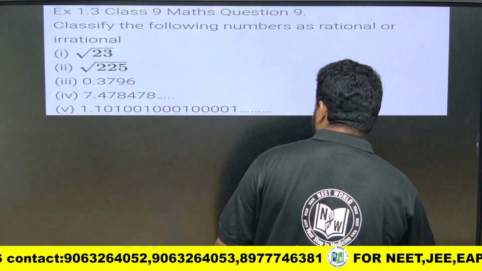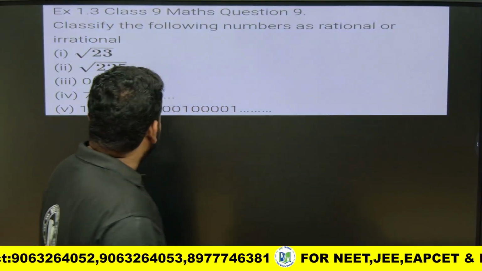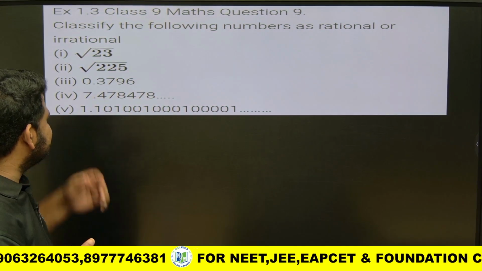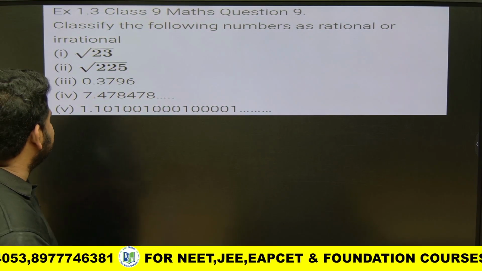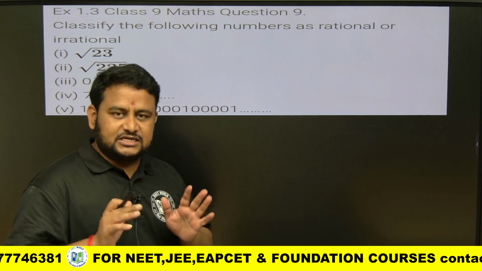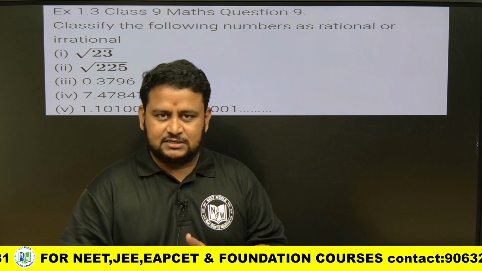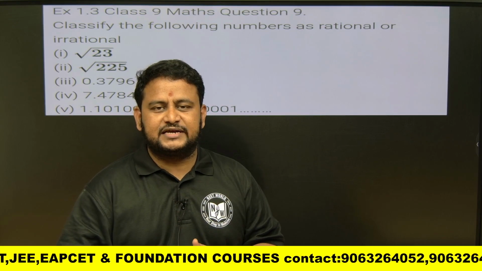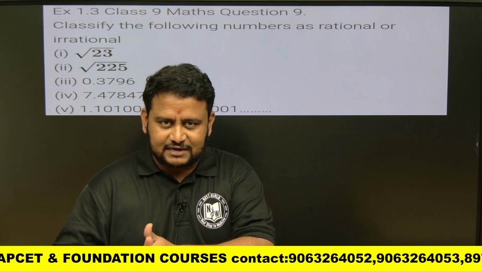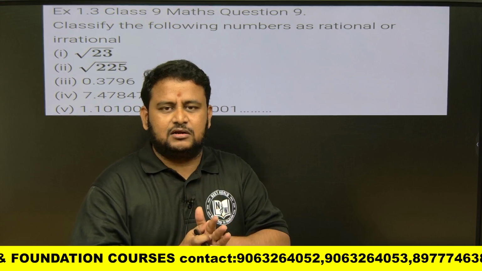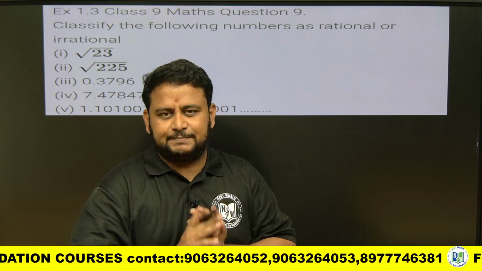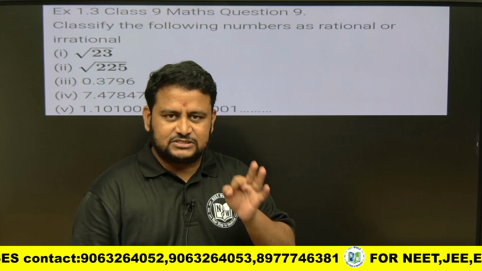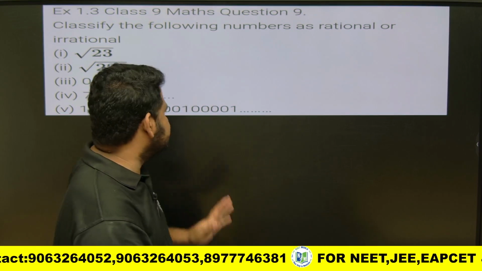I hope this question is clear to you. Now they are asking a very simple question based on the concept which we have learned. They are asking us to classify the following numbers as rational or irrational. Let me repeat again. Rational numbers are terminating decimals. Another type of rational numbers are non-terminating but repeating decimals. What about irrational numbers? They are neither terminating nor repeating. Another thing is they are not perfect squares, they are not perfect cubes, and pi is an irrational number. This much we know.